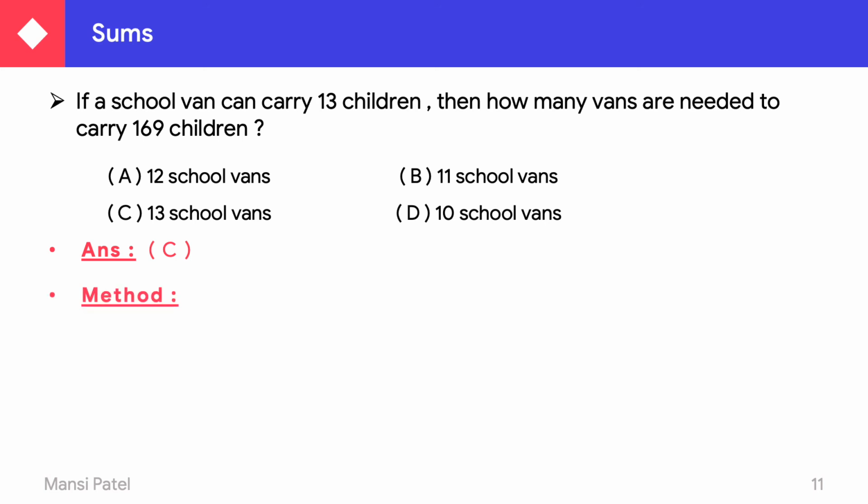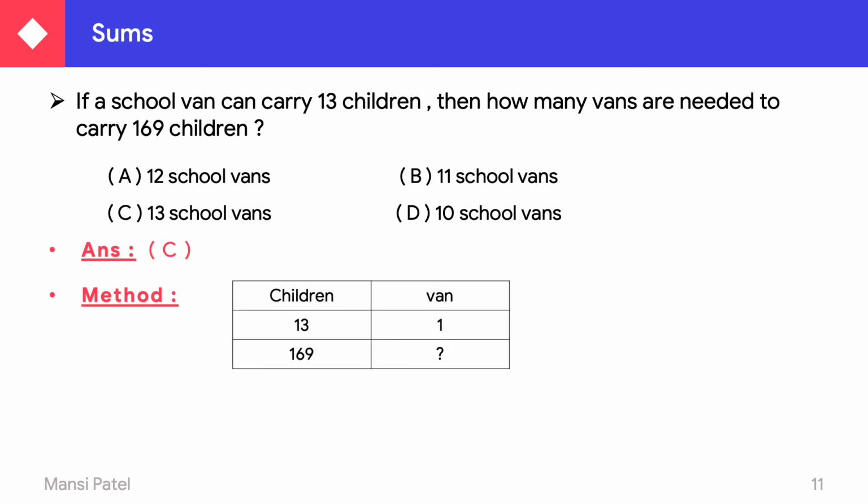Here we have to find out the number of vans. They were given two types, children and vans. So what do we have to write down first? We have to write down children first and then number of vans. So 13 children is equal to 1 van. So total number of children is 169.